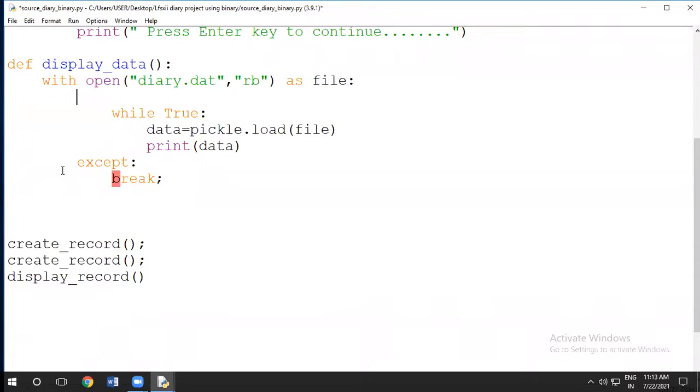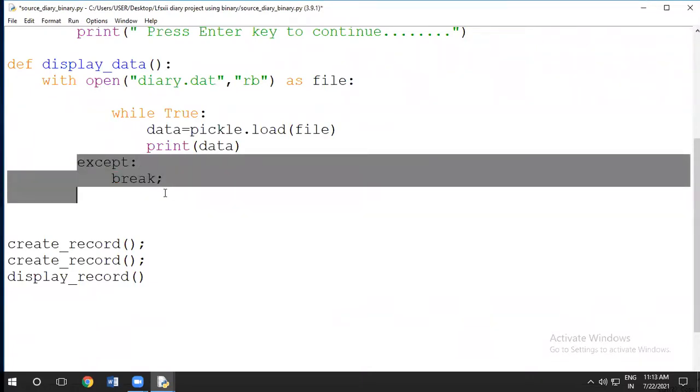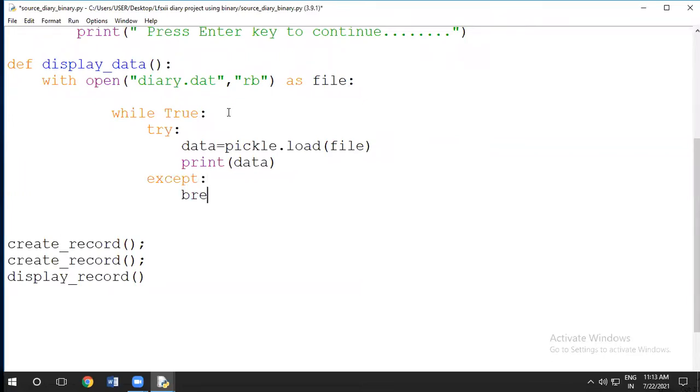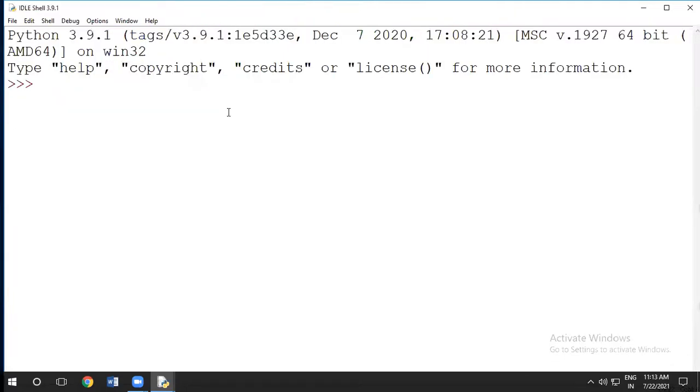We have to use the try exception block inside the while loop. Yeah, we can use. So we will write here try. Okay, and then inside the exception, if any exception came, first you break the loop.